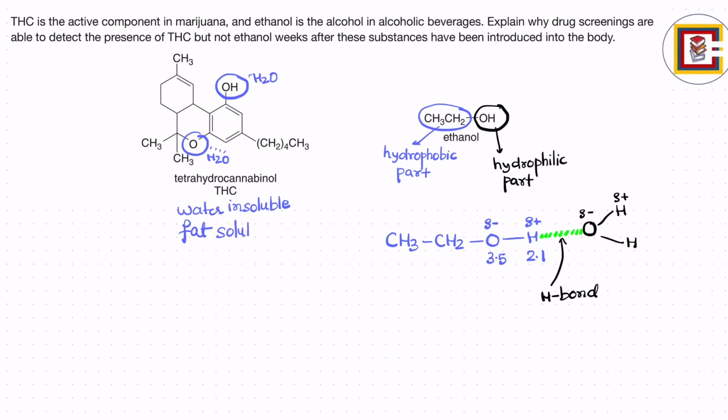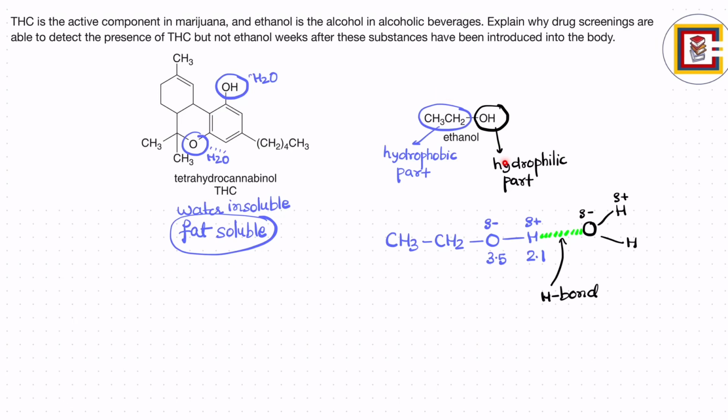So it will be fat soluble, and hence it will be stored in our body for a longer period of time in the form of fatty tissues. It will get dissolved in the fatty tissues in our body and can stay there for a longer period of time, and that is the reason the drug screenings are able to detect the presence of THC weeks after it has been introduced in the body.